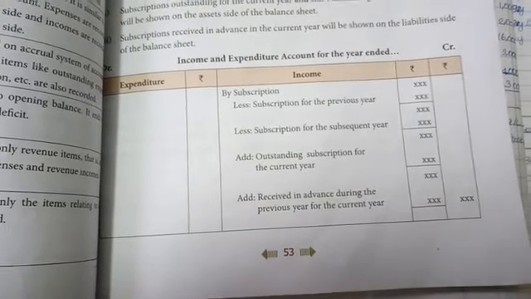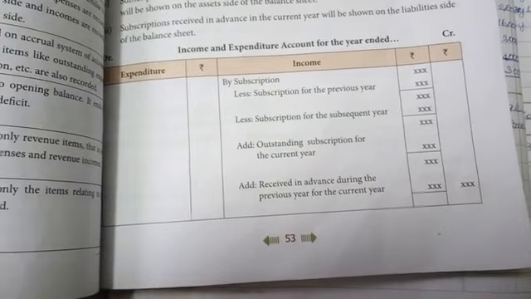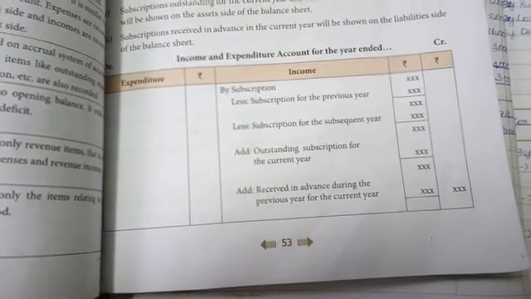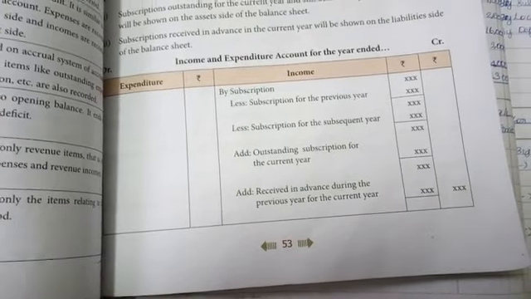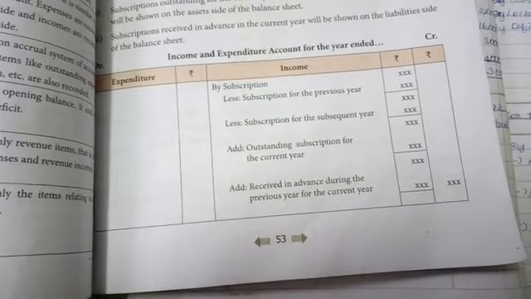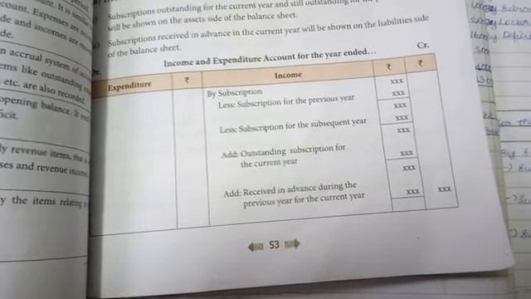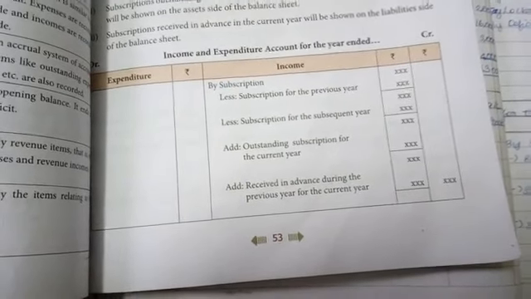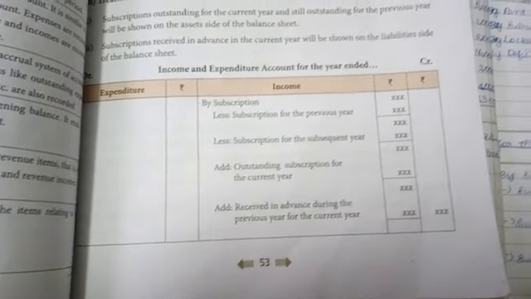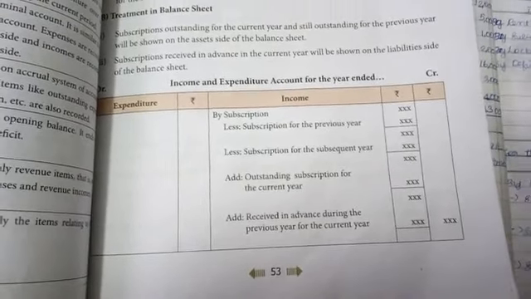Revenue receipt belongs to the current year. If any previous year receipt or any subsequent year receipt is included in current year receipt, these two items are excluded. That means these two items are subtracted from the total receipt during the accounting period.